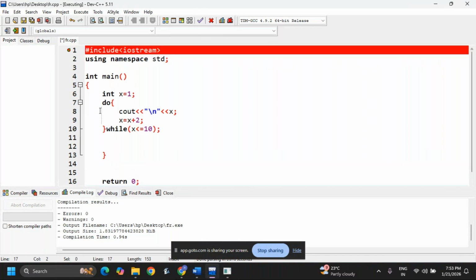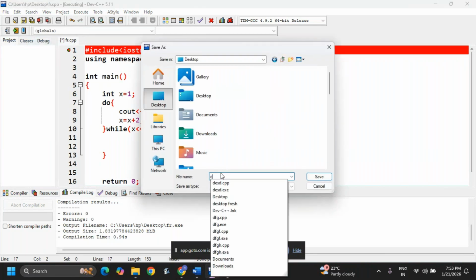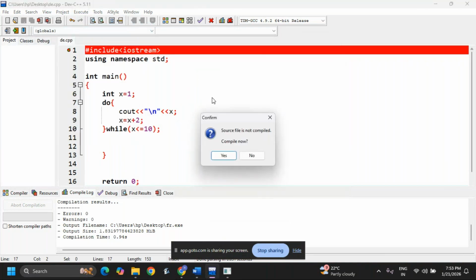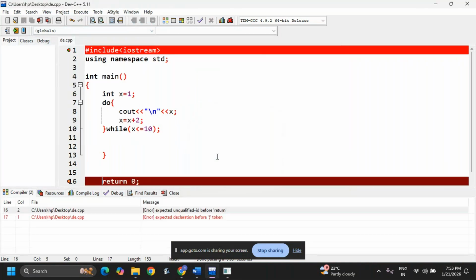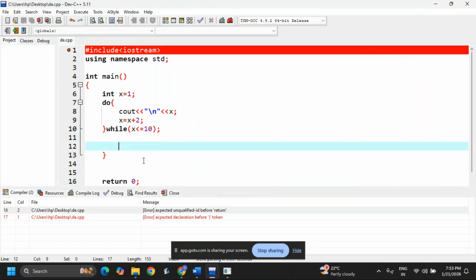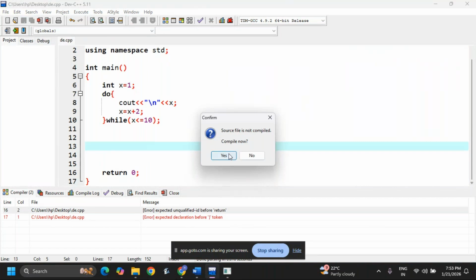Okay, now I'm saving this. I'll save as in the desktop. Okay, execute, run. Say return statement, return maybe extra. Okay, save, execute, run.